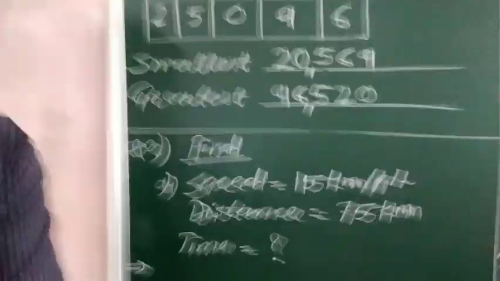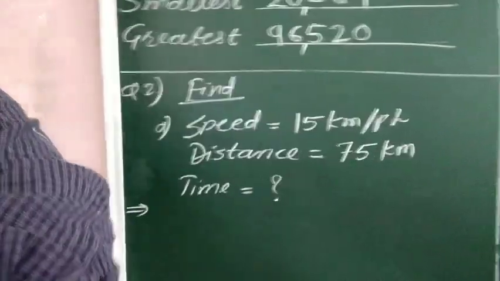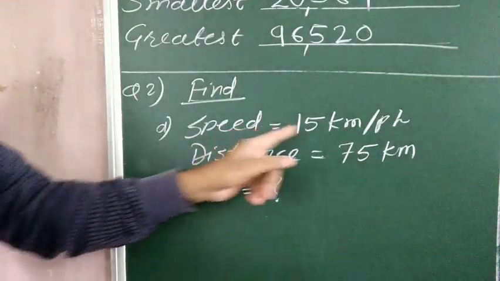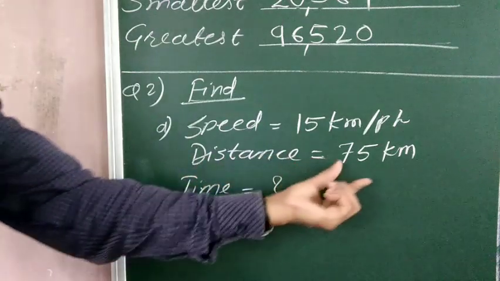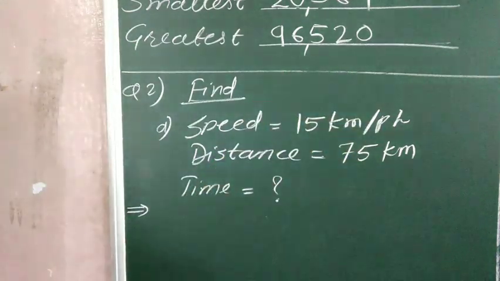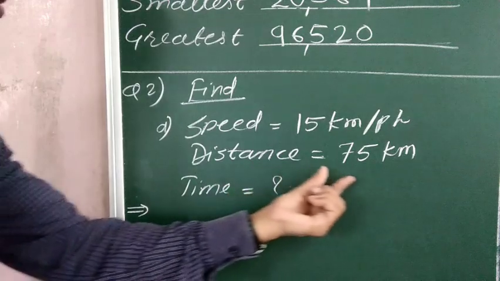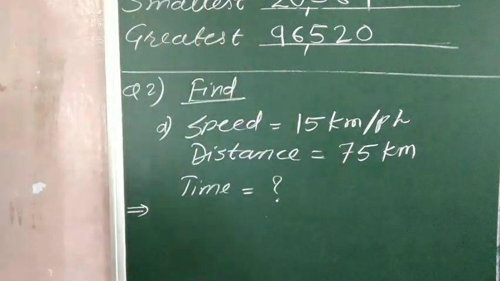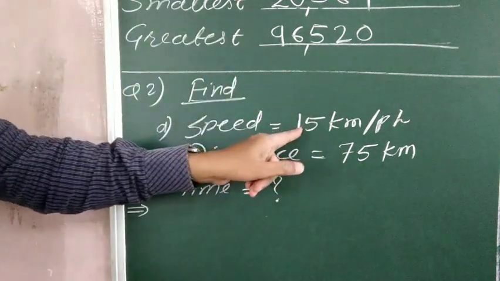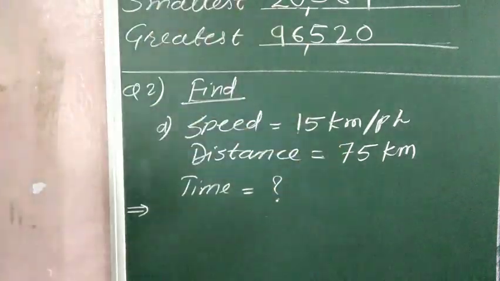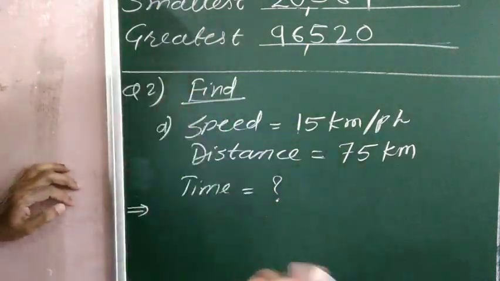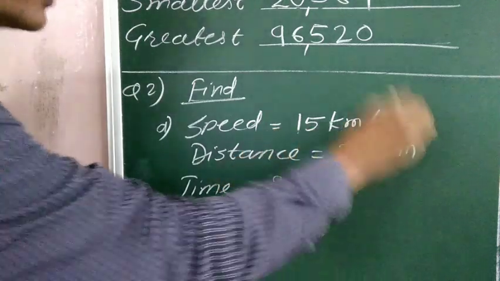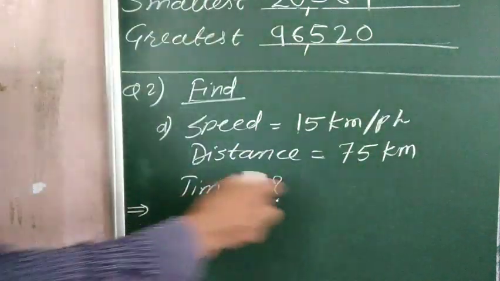Now come to the next. See, speed is equal to 15 km per hour and distance is 75 km. Now we have to find the time required to cover this distance at this speed. ये जो आपका स्पीड है, इस स्पीड से आपको इतना डिस्टेंस कवर करने के लिए कितना टाइम लगेगा. So whatever time you get here, that will be in hours, because the speed is given in per hour. So see, time equal to question mark.